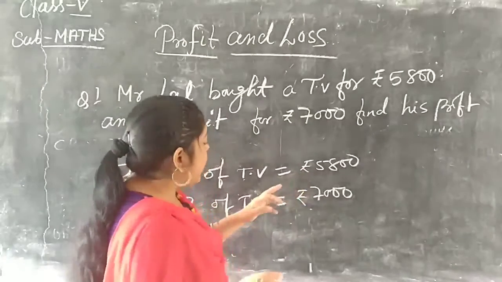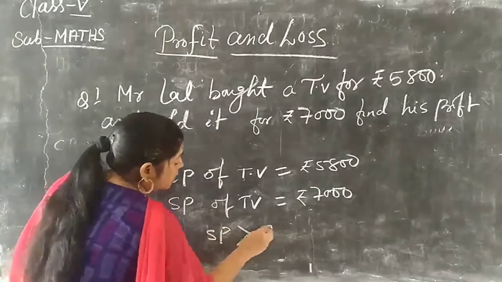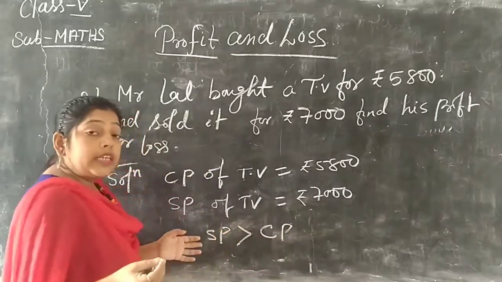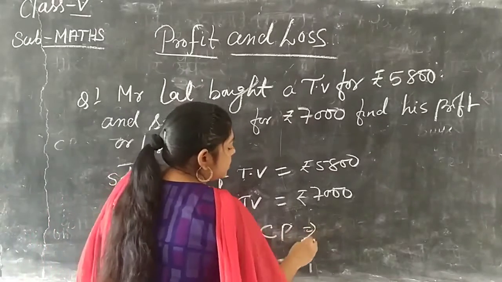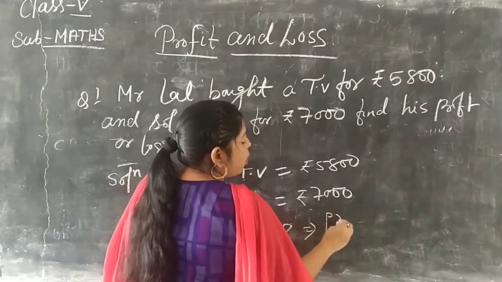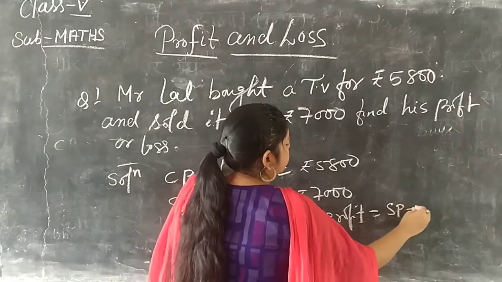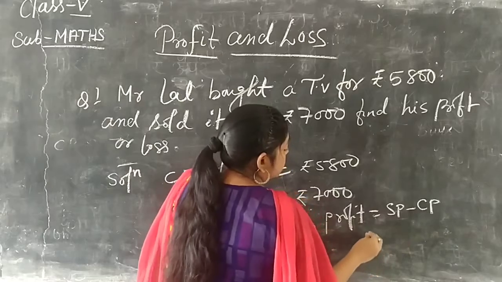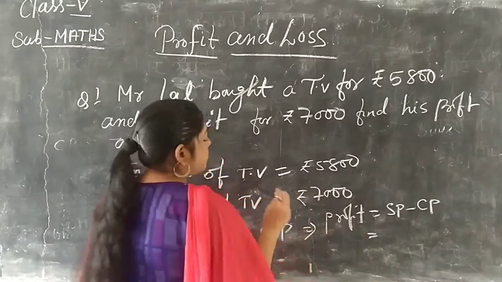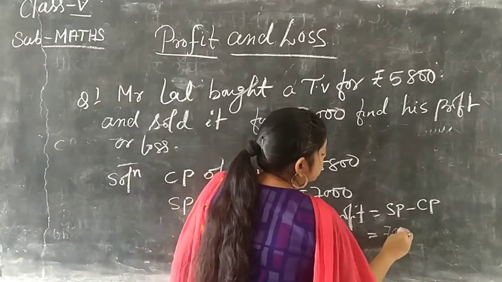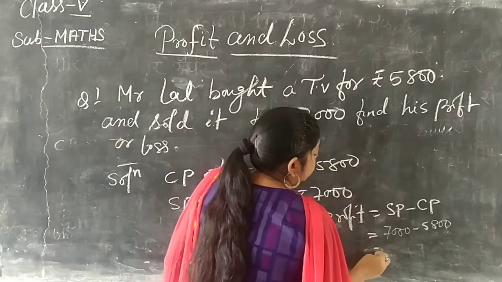If the selling price is more than the cost price, that is called profit. So we find the answer: profit equals SP minus CP. Now, selling price is 7,000 minus 5,800. So what is the answer?